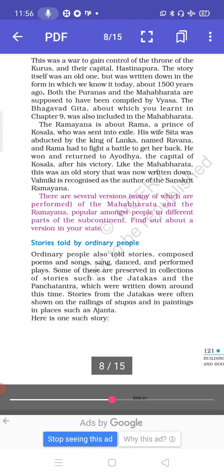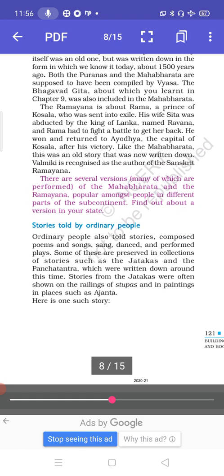Like the Mahabharata, this was an old story that was now written down by Valmiki, who is recognized as the author of the Sanskrit Ramayana. There are several versions of the Mahabharata and the Ramayana, many of which are performed, popular among people in different parts of the subcontinent. Find out, so you can talk about it. There are different versions of these books.